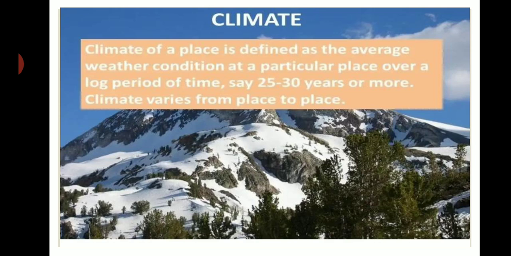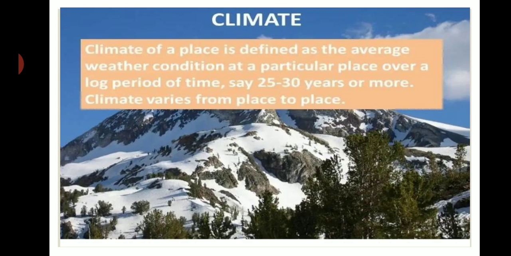For example, the temperature of the Himalayan region is very low most of the time, and that's why we can say the climate of the Himalayan region is very cold. The temperature in the Thar desert is high most of the time. That's why we can say that the climate in the Thar desert is very hot.